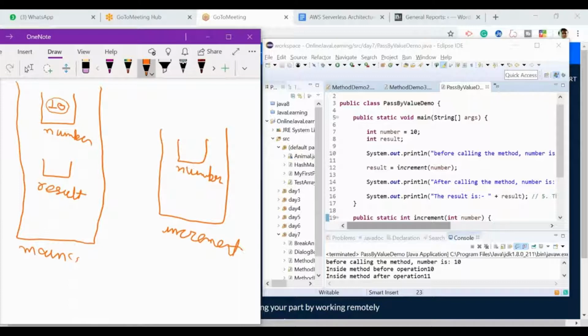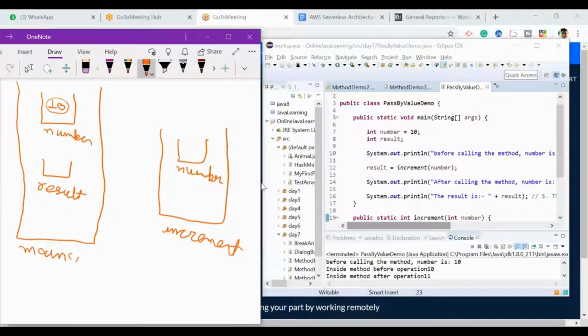Is the number at line number 19 and the number at line number 7 the same? No, not at all. Hussein, I mean the Hussein to whom I'm talking, and I know one more cricketer from Bangladesh, Rubel Hossain, who is a fast bowler. Are those two guys the same? No. The same way, this was also created in the memory. This person has also taken birth in this world, in this memory. Memory is the world for them. So this is a different person, and this one is a different person.